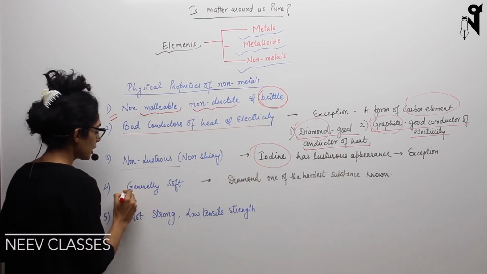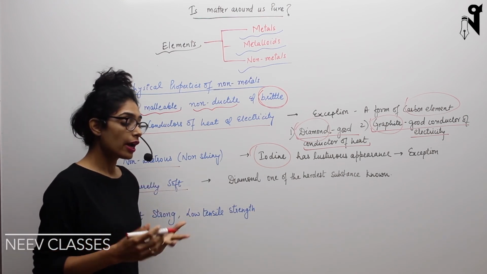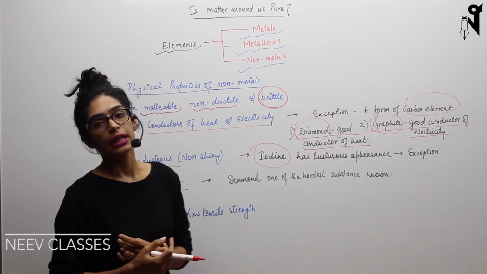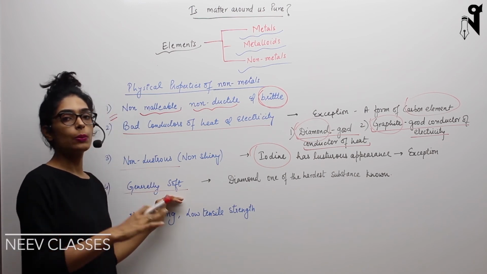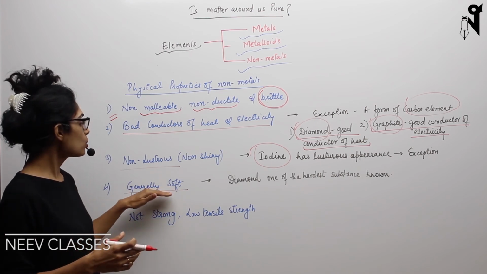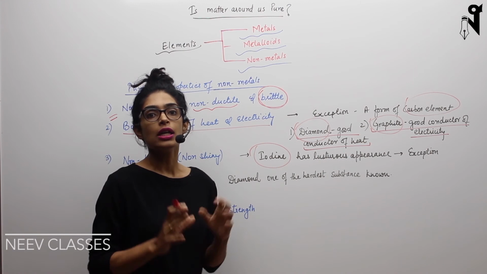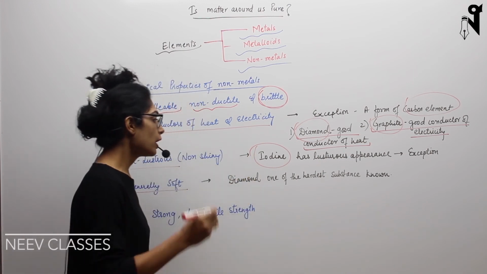Now come to the next, that is generally soft. Most of our non-metals are soft in nature. In fact, when you talk about non-metals, non-metal exists in all the three forms: solid, liquid and gas. So when we are talking about softness, definitely we are not talking about liquids and gases. They anyways have a fluid nature. When you talk about softness, we are specifically talking about those non-metals which are solid in nature. So the non-metals which are solid are also soft.